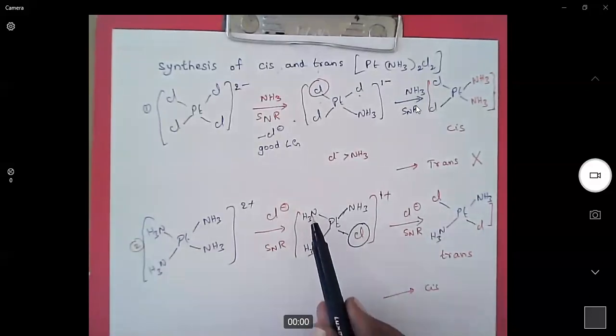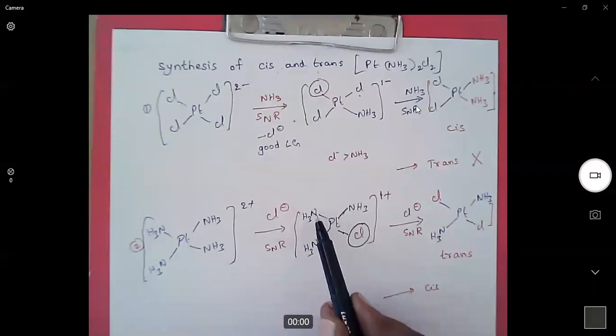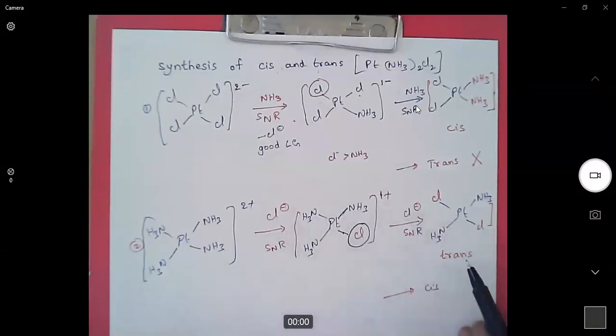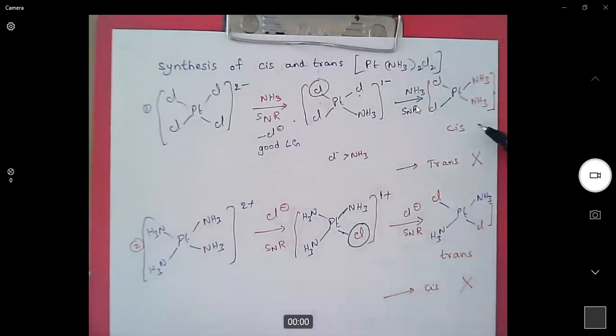Here, the ammonia ligand which is placed trans to chlorine is weak. It is labile. So it can be easily substituted with another nucleophile. So as a result, we are getting the trans product. We are not observing any cis product. So when we have knowledge of the trans directing series, then we can prepare either a cis complex or a trans complex exclusively without any mixtures.